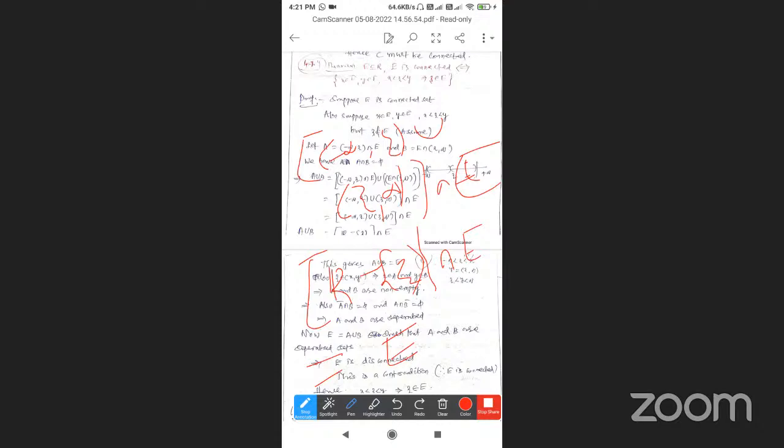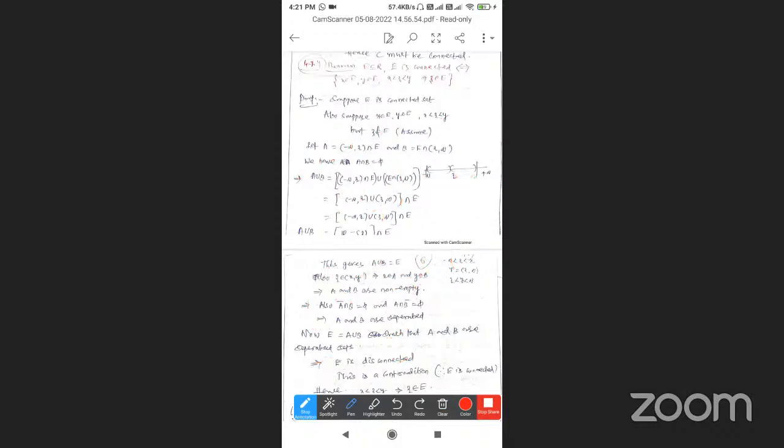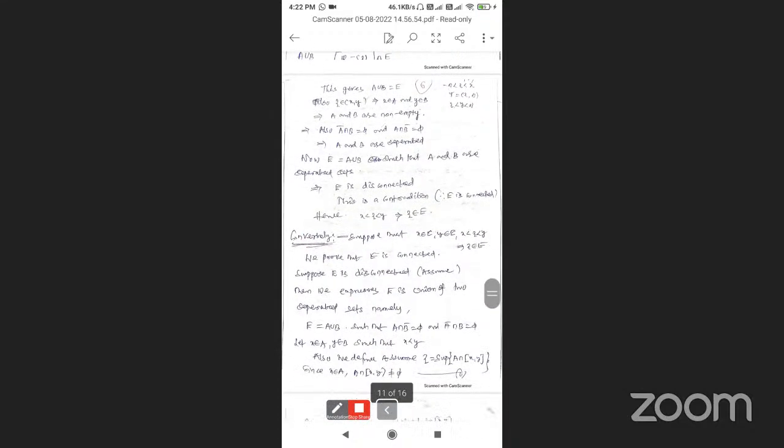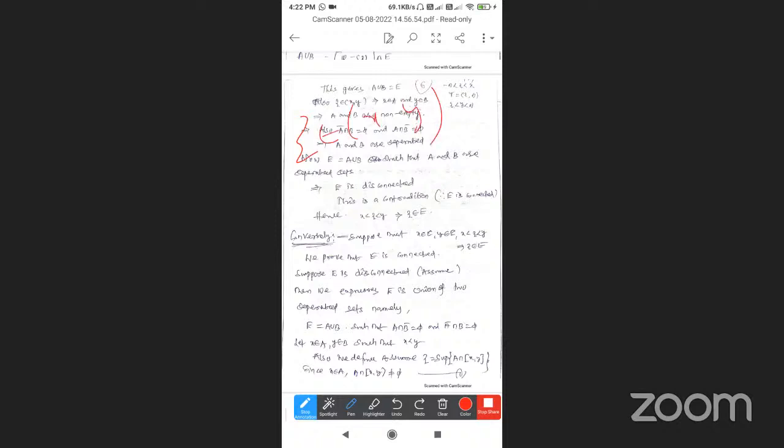So this gives A union B is equal to E. A union B is equal to E. Where X belongs to A and Y belongs to B, so A and B are non-empty sets.